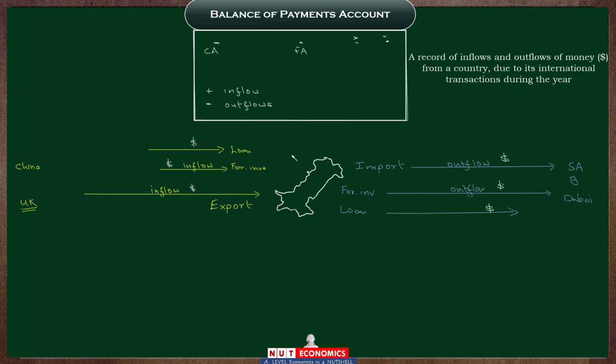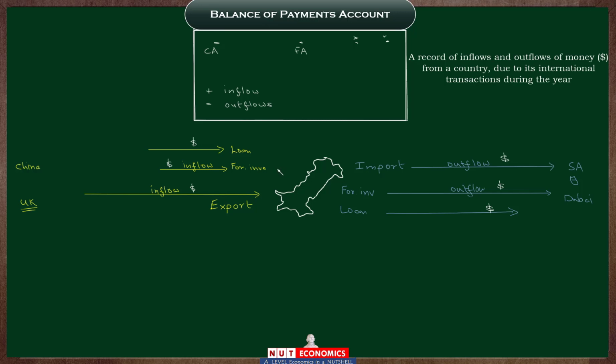Because you see, it's not an easy task. It requires a lot of manpower, a lot of effort, and a lot of time to report the inflows and outflows because of all the different international transactions that a country conducts over the period of a year. Every year there are going to be thousands and thousands of different international transactions that your country will be involved in.